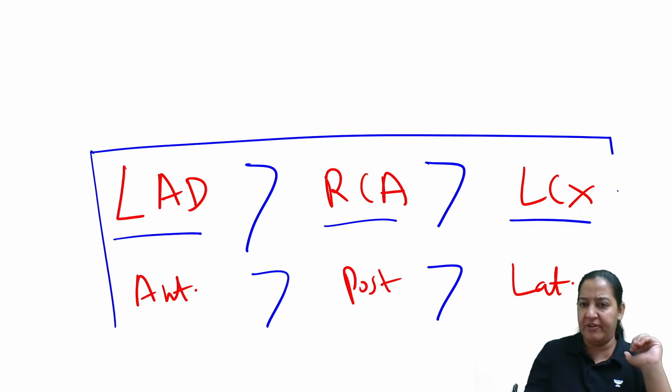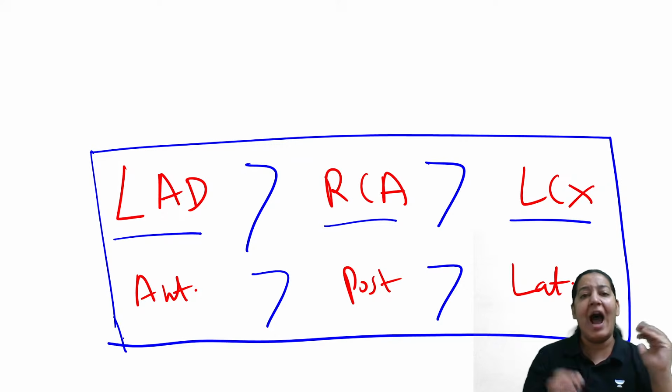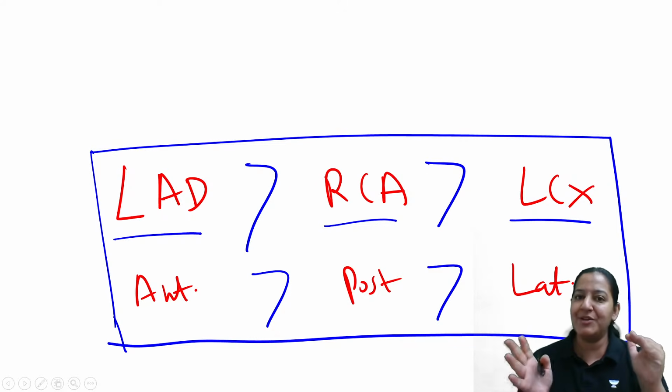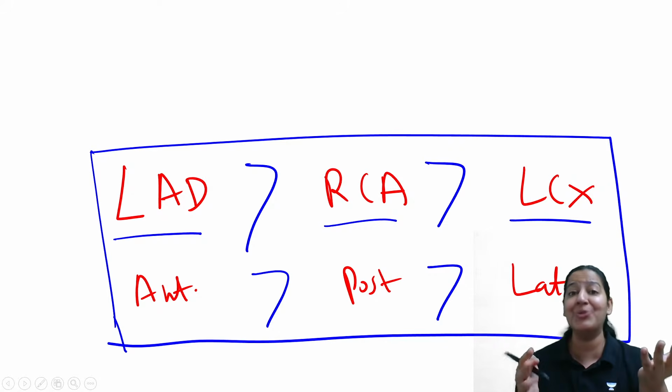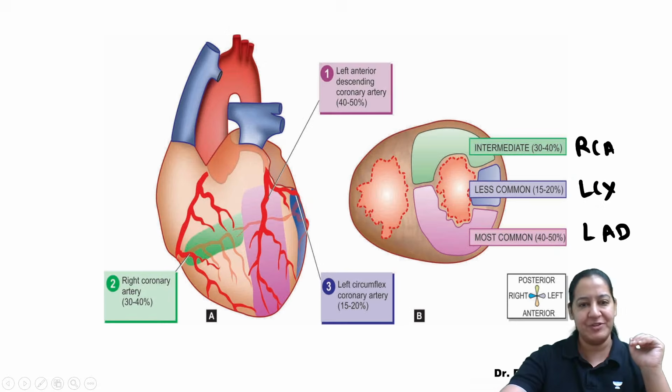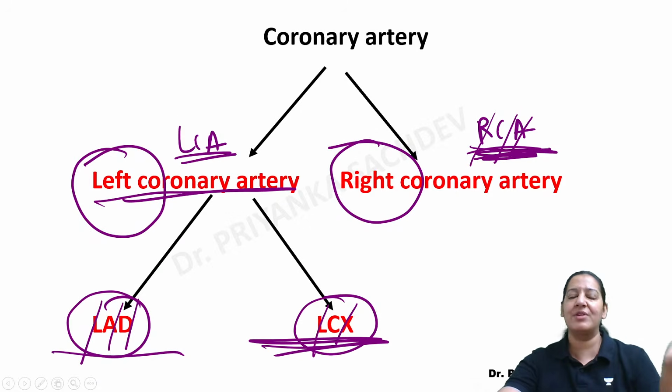Everyone give me a thumbs up. So this is all basics. I am going to teach you the pathology. Of course, it is a pathology lecture, so before that you should understand the anatomy. If you don't know the anatomy of the coronaries, the blood supply of the heart, you cannot understand ischemic heart disease. Everyone give me a thumbs up. Shall I proceed ahead? The same thing is written in the form of theory.